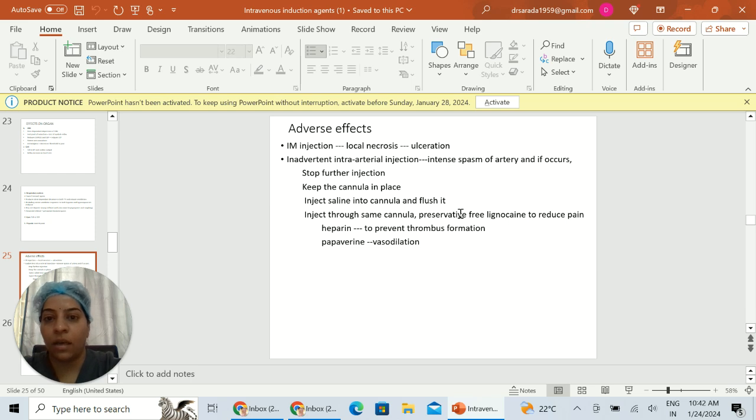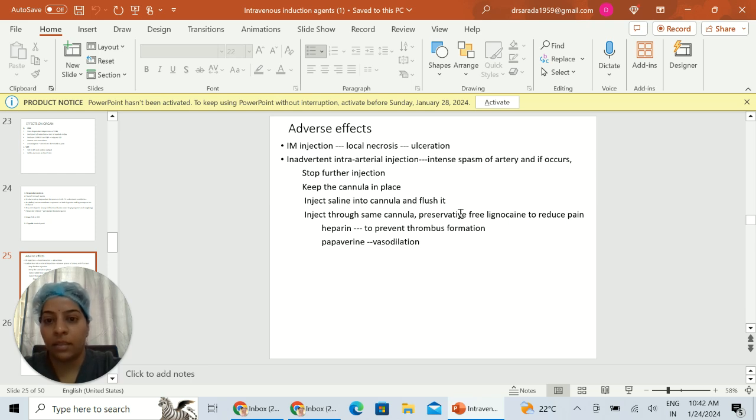Adverse effects include local necrosis when there is intramuscular injection. This causes ulceration. And inadvertent intra-arterial injection of thiopentone causes intense vasospasm of arteries.